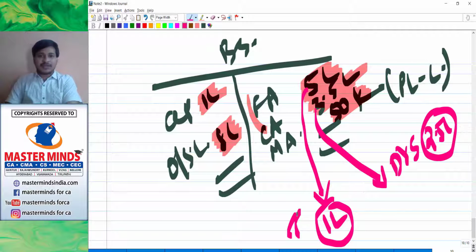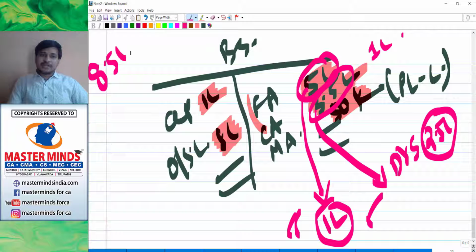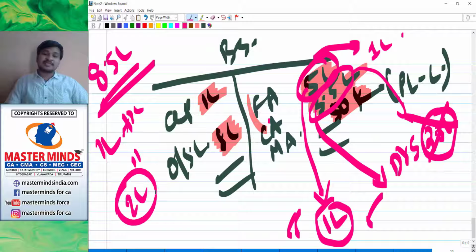Current assets are 3.5 lakhs. We are very, very happy, thinking I'm going to recover 3.5 lakh. Now, if you look closely, current assets have debtors showing 2.5 lakh who have not paid for the past 2 years. The position is very, very bad. So for 5 lakhs, the recovery is only 1 lakh. For 3.5 lakhs, the recovery is also only 1 lakh. So out of 8.5 lakh, from fixed assets we recover 1 lakh, and from current assets, after not recovering 2.5 lakhs out of 3.5 lakhs, we recover another 1 lakh. So 2 lakhs is recovered. That's it.